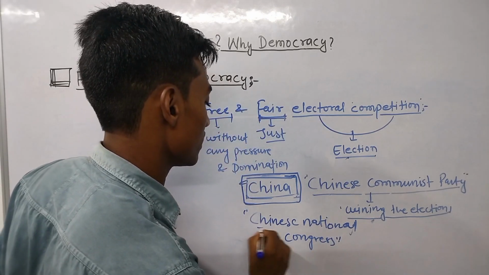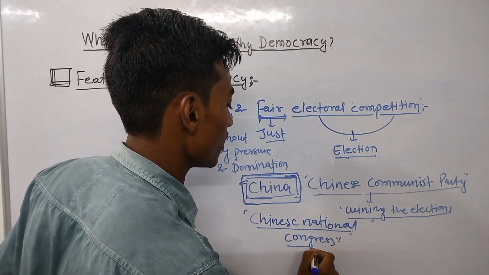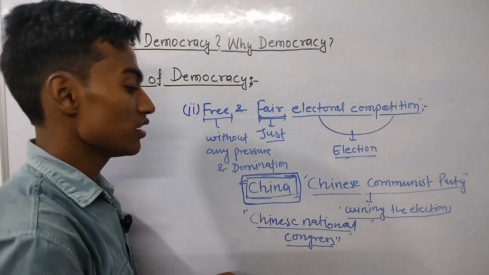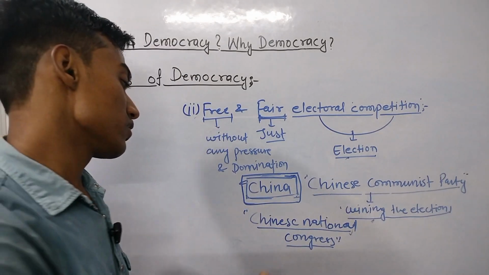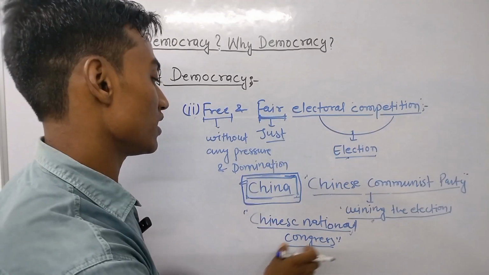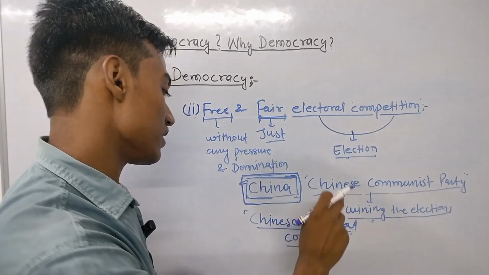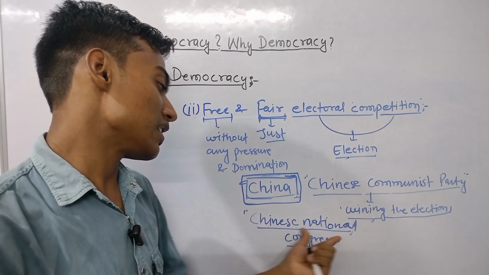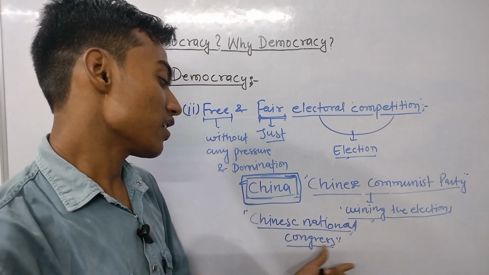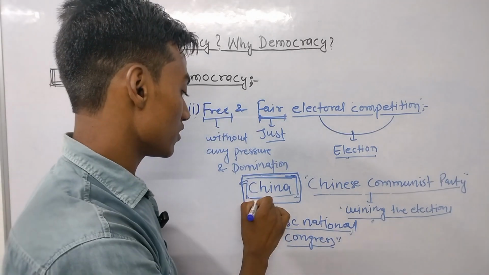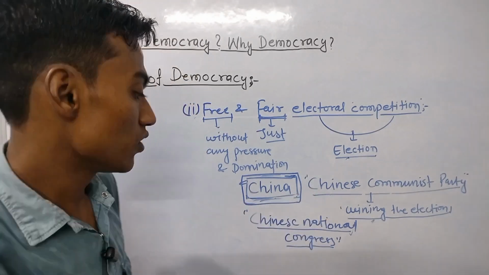Chinese National Congress. It's the name of parliament there. Like we, as Indians, know the parliament as the National Assembly. But in the context of China, the Chinese National Congress is the name of their National Assembly.